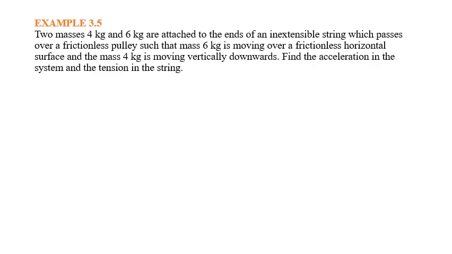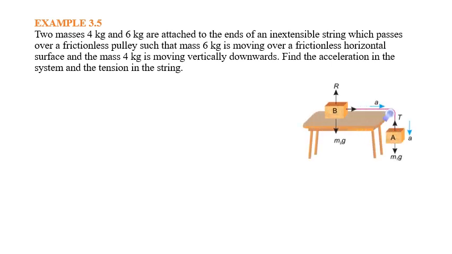Example 3.5. Let's go through the statement. There are two masses, 4 kg and 6 kg, attached to the ends of an inextensible string which passes over a frictionless pulley, such that the 6 kg mass is moving over a frictionless horizontal surface.